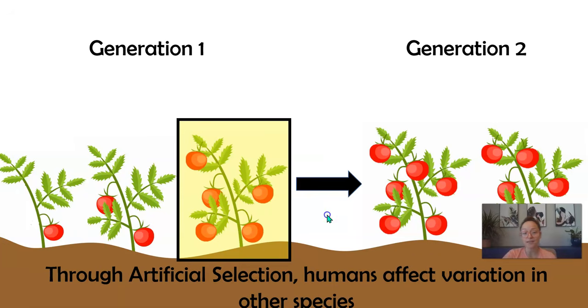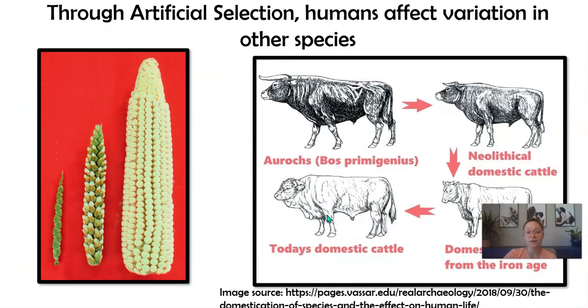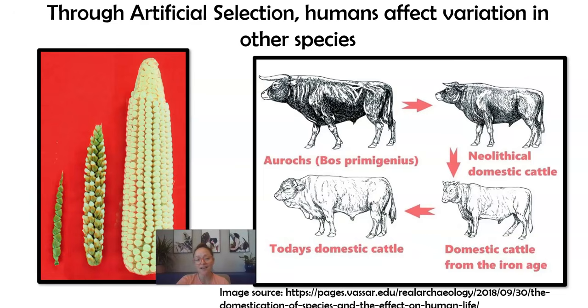So we can see that in corn. Corn thousands of years ago was like the size of a quarter, very small, but then we have chosen traits for large amounts of the little kernels to be produced, right? So we have very large corn today. Same thing we've done in our livestock. So here we have cows, or cattle, but we've done the same thing with chickens and goats and sheep and pigs and horses, right? And so we have domesticated our animals and bred them for traits that we find desirable.